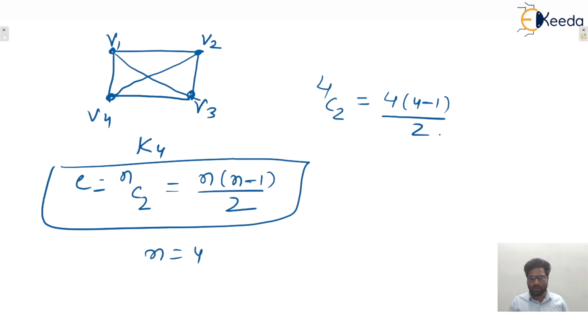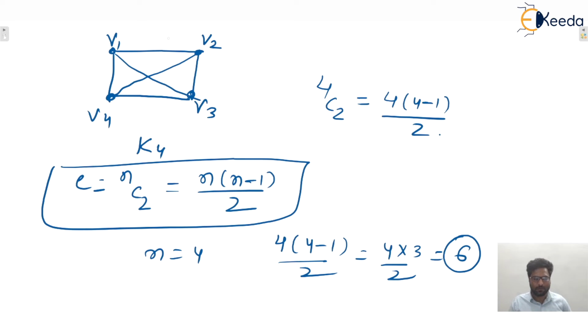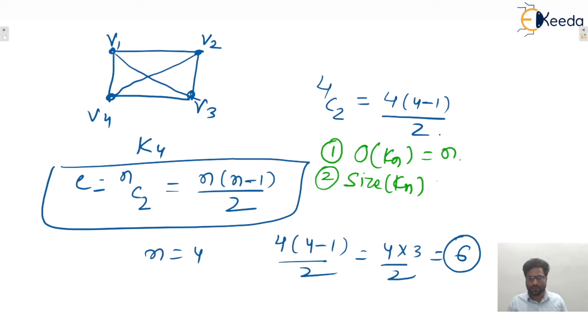Here the n value is 4, n is the number of vertices. So 4 into 4 minus 1 divided by 2 will be 4 into 3 divided by 2, that is 6. So you can count 6 edges will be there. Now you can write down some points here. The order of Kn will be what? Order means number of vertices. In Kn, the number of vertices will be n only. Second one, the size of Kn will be the number of edges, that is n into n minus 1 by 2. I hope this one is clear to everyone.